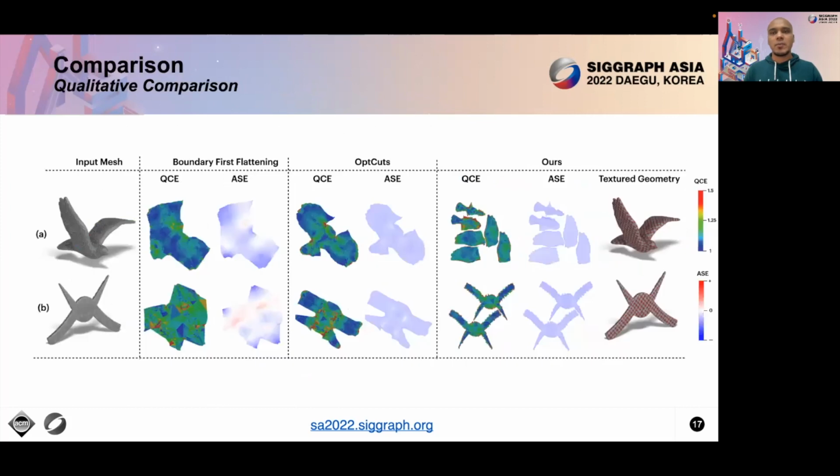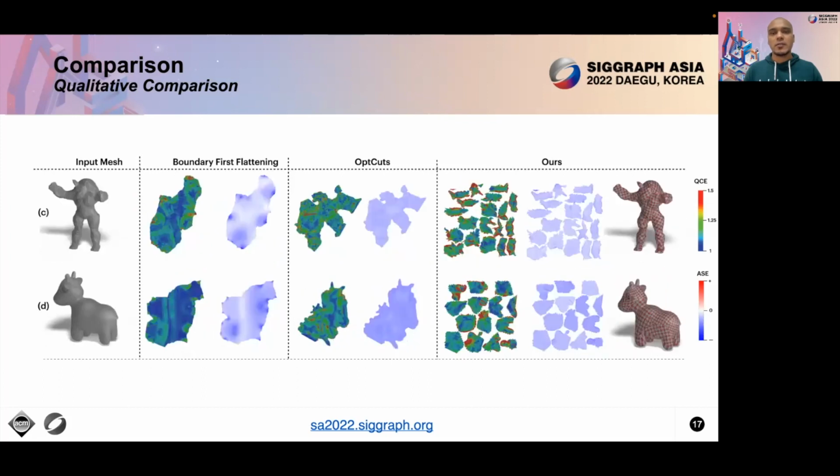We show the qualitative comparison of our method with boundary first flattening and OptCuts on the SHREC dataset. The first two categories are Bert and pliers from the SHREC dataset. Remember that these are the generalized results of our framework, while other methods are object-centric. The next two categories are armadillo and spot. Here, we also train in an object-centric manner, and our results are on par with other methods.